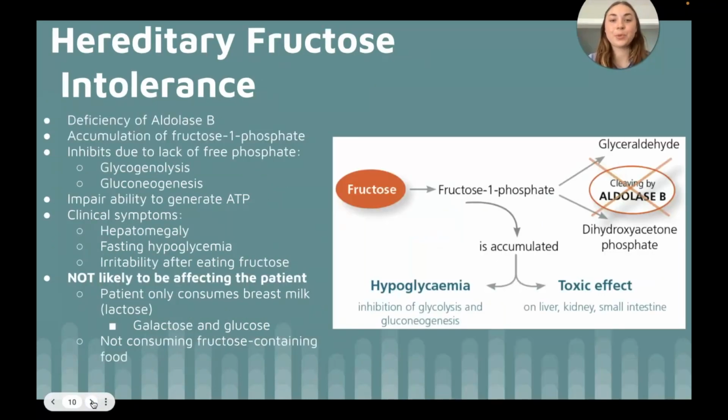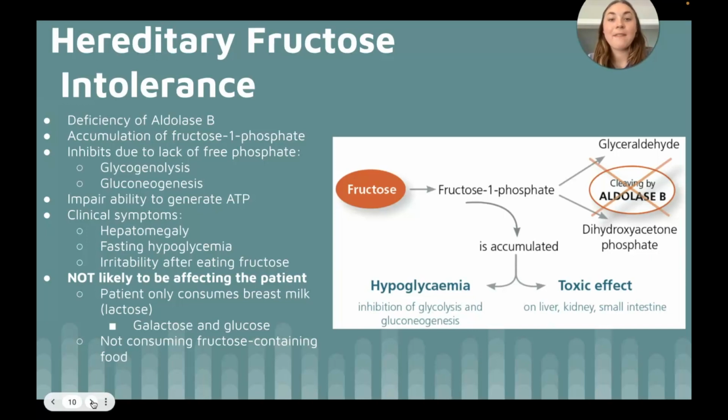As aldolase B is the rate-limiting step in the fructose metabolism and is responsible for breaking down fructose 1-phosphate into glycolytic intermediates, hereditary fructose intolerance results in the accumulation of fructose 1-phosphate. The accumulation of fructose 1-phosphate will eventually inhibit both the process of glycogenolysis and gluconeogenesis due to the lack of